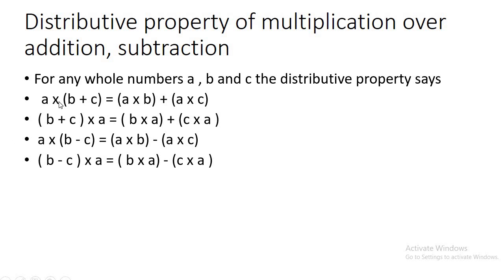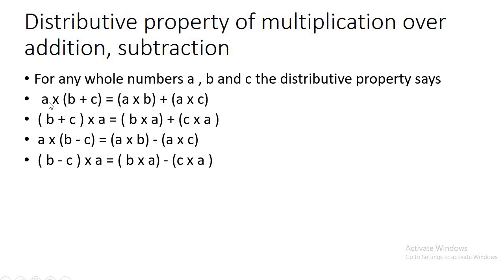So this property shows how multiply is distributed with addition. Here we can see that a multiplied with b plus c. So a multiplication with b and a multiplied by c will be distributed over addition. So we will take a multiplied by b in separate bracket and a multiplied by c in separate bracket, and these two brackets will be separated by plus sign.